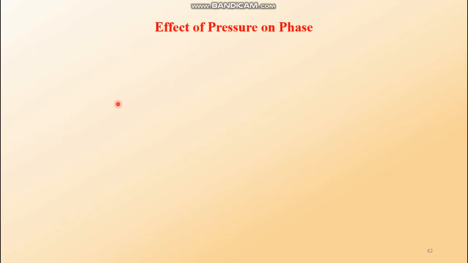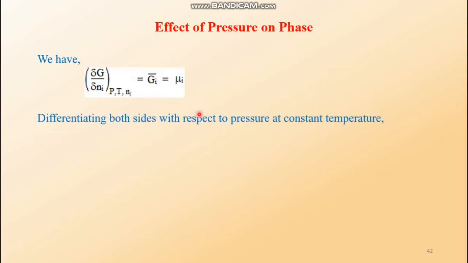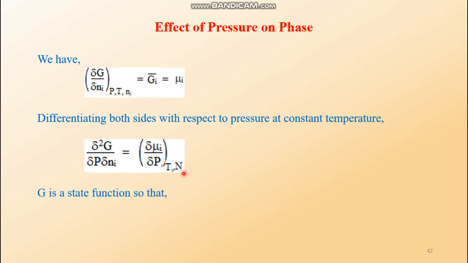Now move on to the effect of pressure on the phase of matter. Here the expression of chemical potential mu_i is known to all of us. Now let us differentiate both sides with respect to pressure at constant temperature. On the right hand side it becomes del mu_i del P, at constant temperature and other substances constant.